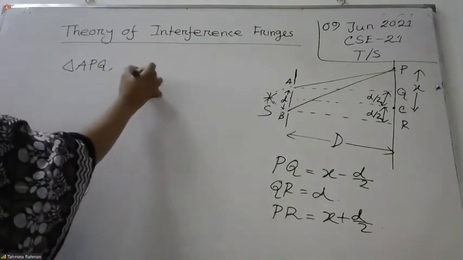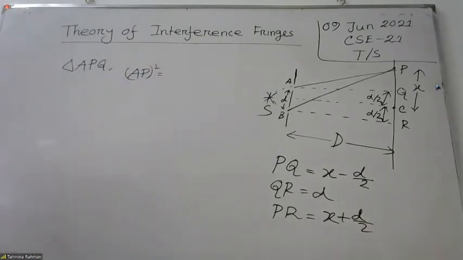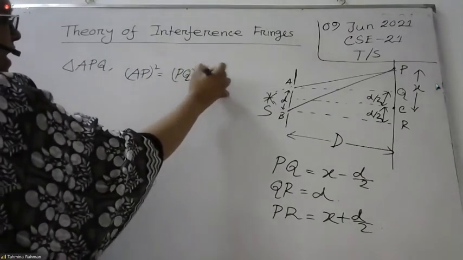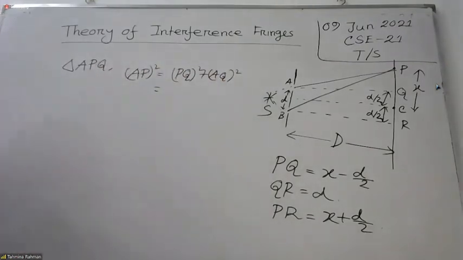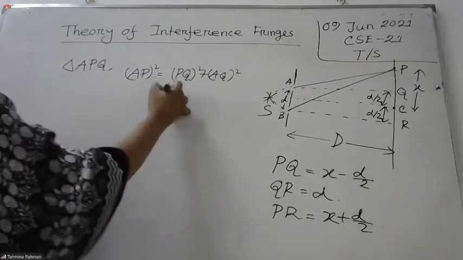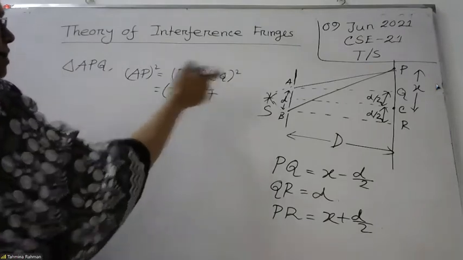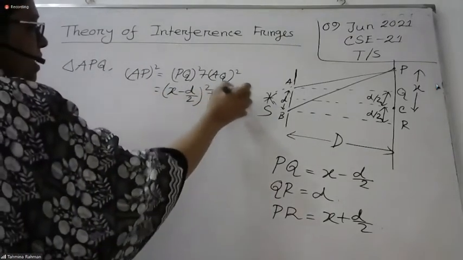Okay. AP square, what can we write? AP square equal to PQ square plus AQ square. Good. Now, what is the value of PQ? PQ is X minus D by 2. Now, what is the value of AQ? Capital D. Yes, capital D square.